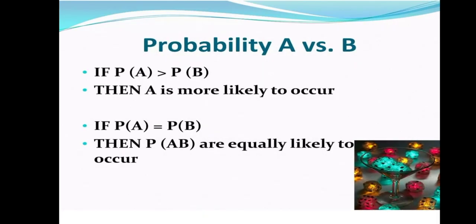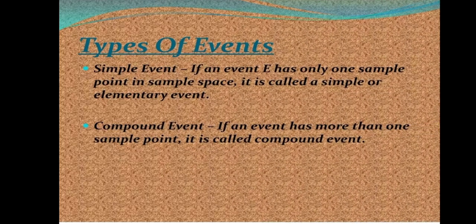Now there is a comparison of probability for A versus B, and you have to remember that suppose you have probability A and B, and if the probability of A is greater than the probability of B, then A is more likely to occur. Suppose your probability of A is 1/2 and probability of B is 1/4, which is greater? Obviously 1/2, and it has more chances to occur. And if the probability of A equals the probability of B, then they are equally likely, because I have told that before.